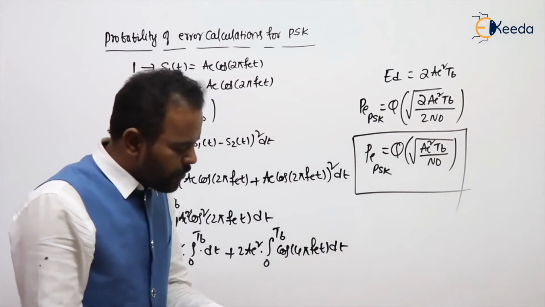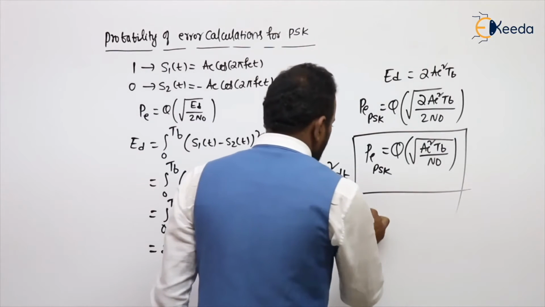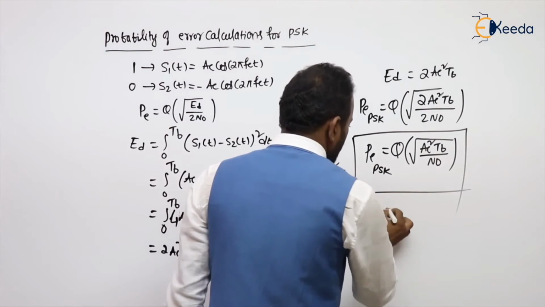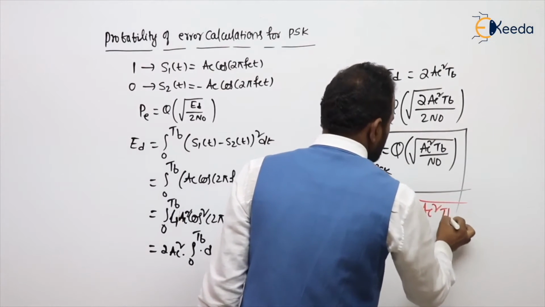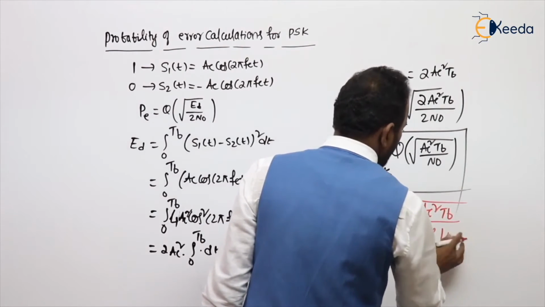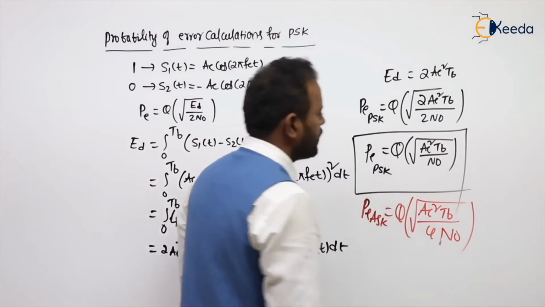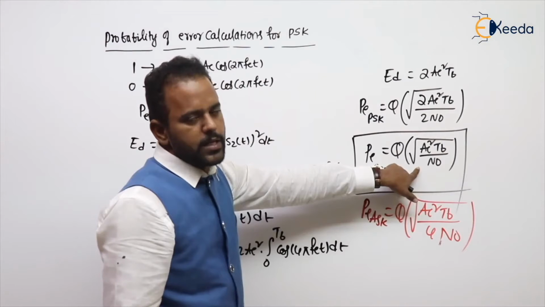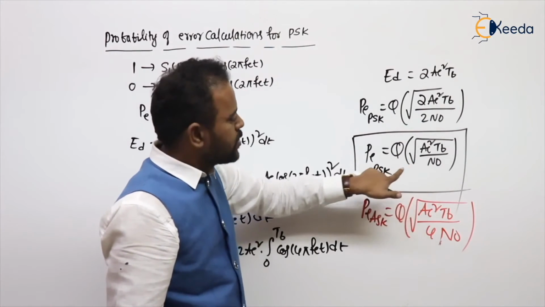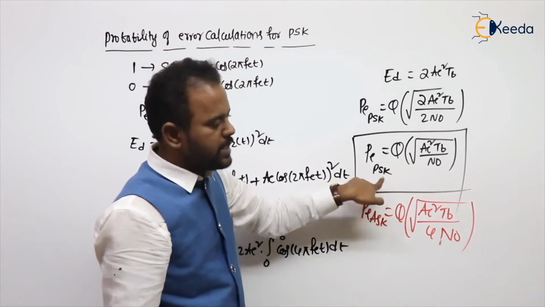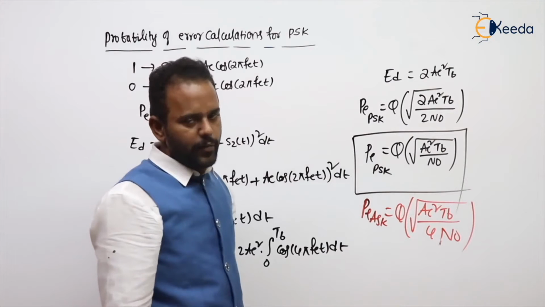Previously, what did we get for ASK? The probability of error calculation for ASK is a Q function of root AC square TB by 4 N naught. But here it is only N naught. So where is the argument more? Here the argument is more because the denominator is less. Argument is more means Q function value is less. So the probability of error for PSK is less when compared to ASK. We already know that point. From here also we derived it.